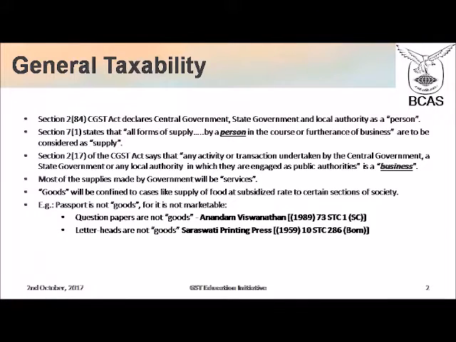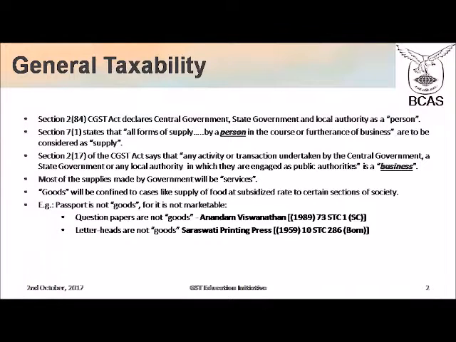Then of course, you have this in the course or furtherance of business. You come to the definition of business in section 2(17) of the CGST Act, which says any activity or transaction undertaken by the central government, a state government or any local authority in which they are engaged as public authorities is a business. Mark these words, it is not just transaction, it is activity or transaction. So, there is a slight subtle difference in activity and transaction. A transaction may entail a contract, but activity does not entail contracts.